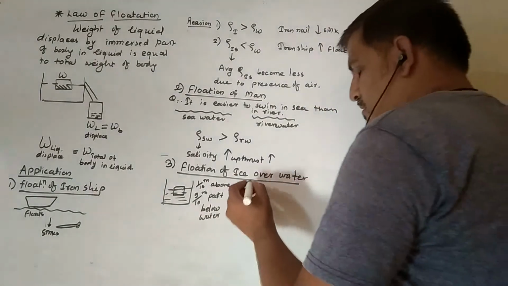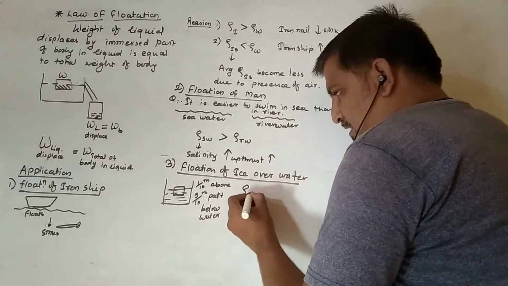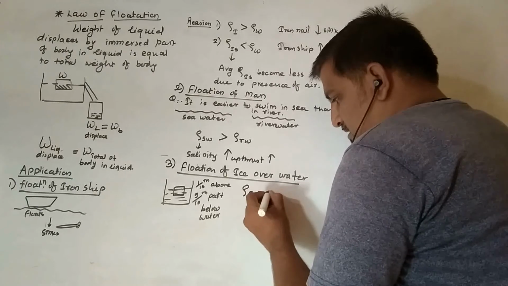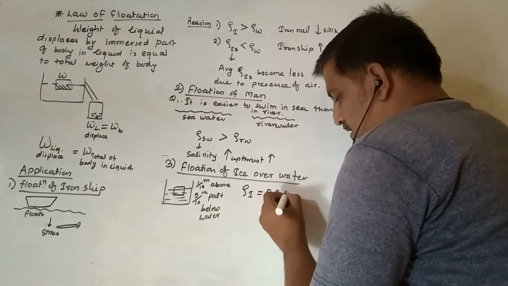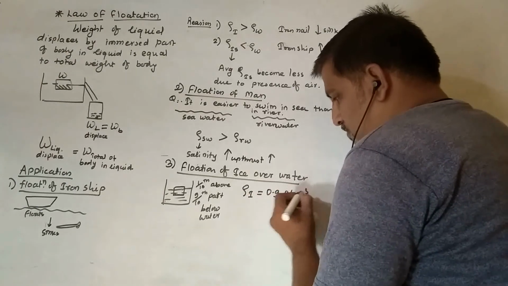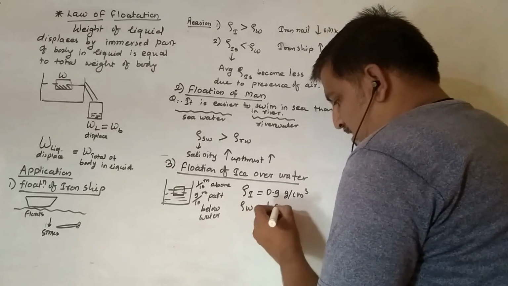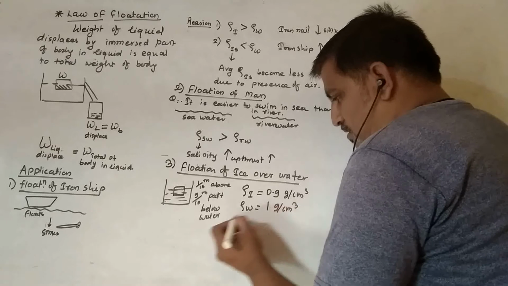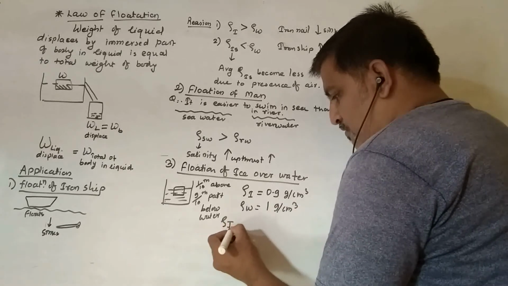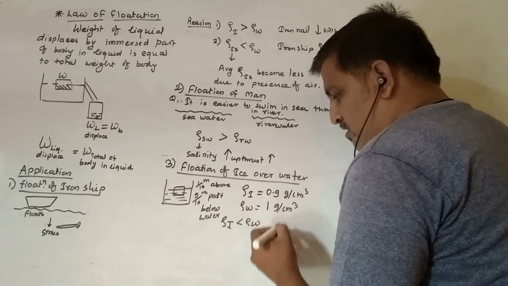Okay, the reason is that the density of ice is 0.9 gram per centimeter cube, while the density of water is 1 gram per centimeter cube. This shows us that the density of ice is lesser than the density of water.